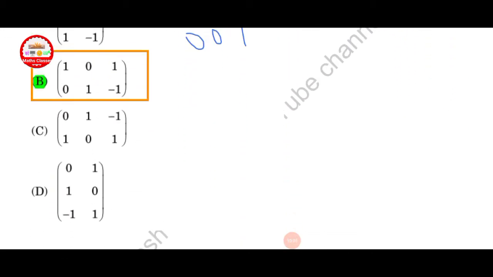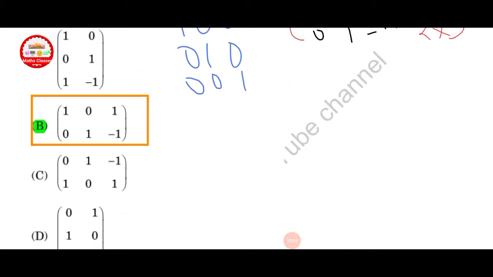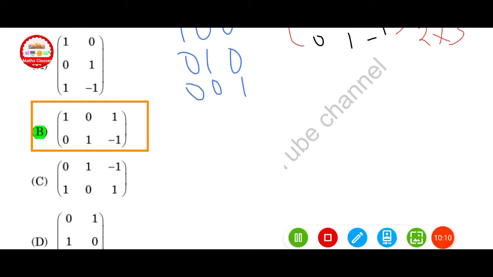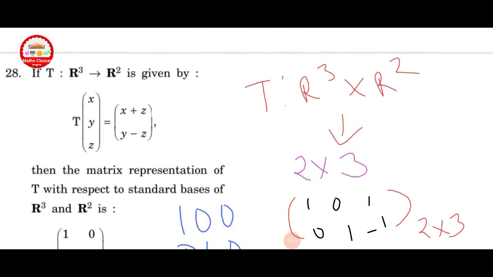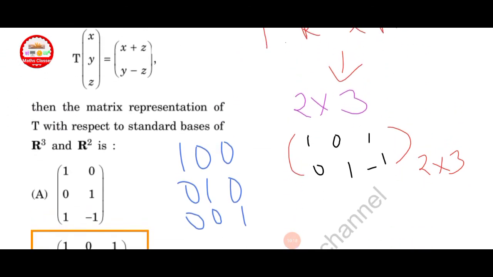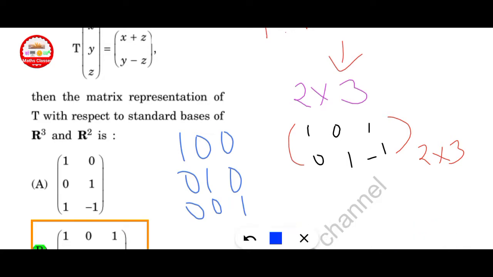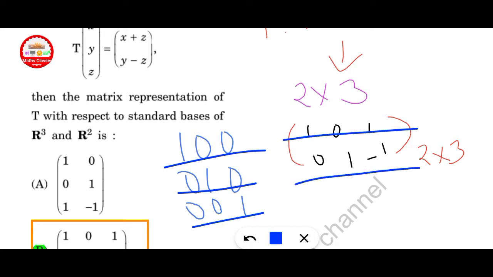In the options check for 2 cross 3. Here A and D are discarded. Now check B and C. Put the standard basis 1 0 0, 0 1 0, 0 0 1. Finally you get 1 0 1, 0 1 minus 1. That means option B is correct here.